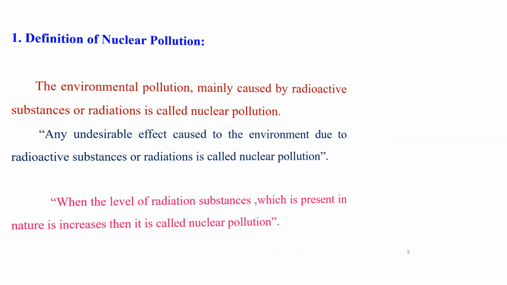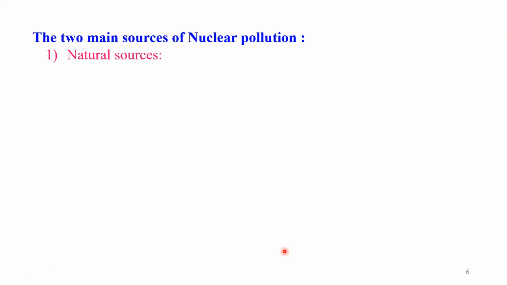Let us discuss what are the sources or the causes of nuclear pollution. Generally, we can classify the sources of nuclear pollution into two groups. First is natural sources and second is man-made sources. First, let us discuss a few examples of the natural sources that are responsible for nuclear pollution. The first is very important, that is radioactive material. And the second is cosmic rays. We will discuss this in detail. First, let us highlight the major causes of nuclear pollution. This was about the examples of the natural sources.